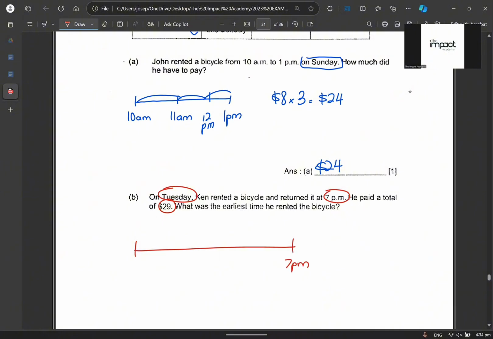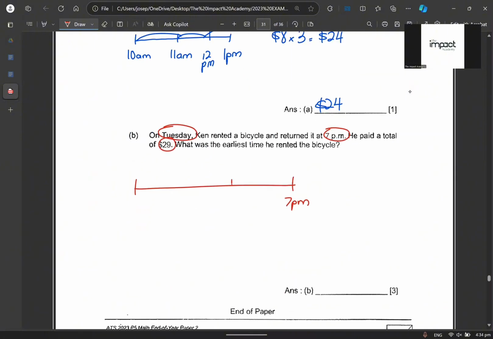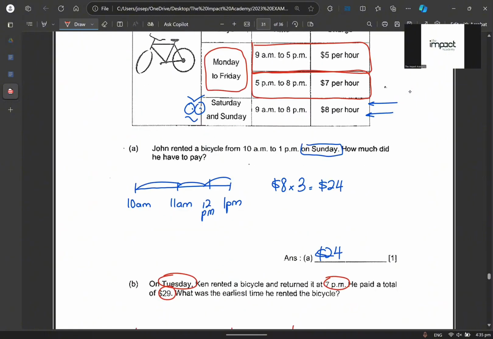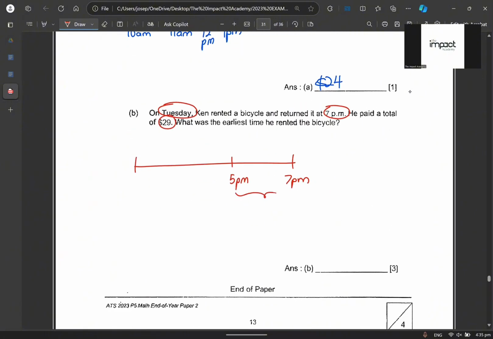So what we want to do is to ask ourselves, if it's 7 p.m., there is a period whereby he is using this part. There is also a period whereby he's using the first one. So we are going to get to how many hours first? We are going to get to 5 p.m. first. Why? Because over here we can see that from 5 to 8 p.m. is $7 per hour. So for this, how many hours is it? 2 hours. So it's 7 times 2. That gets me to an answer of $14.